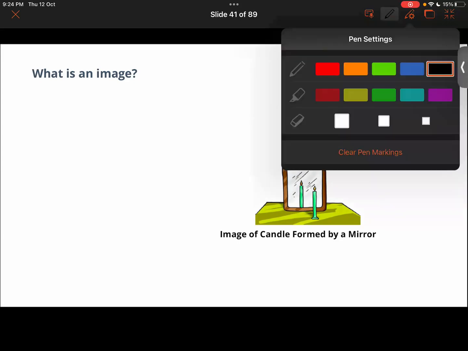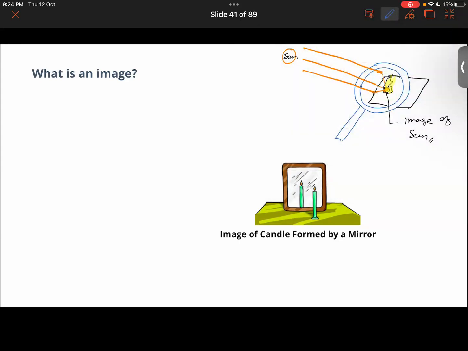I was saying that when we project the sun's rays on a magnifying glass and place a piece of dry paper beneath it, what do we observe? That a bright and very small spot is formed on the piece of paper.